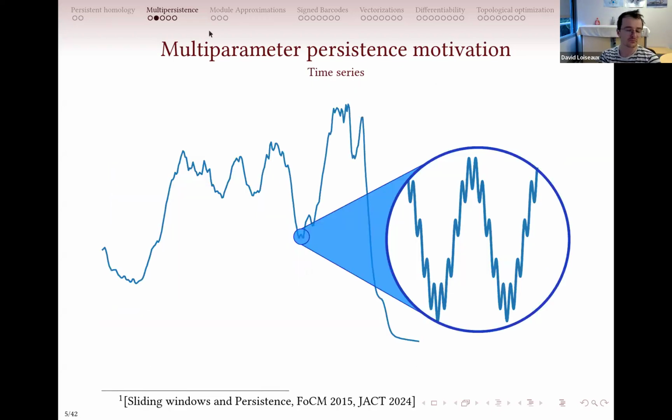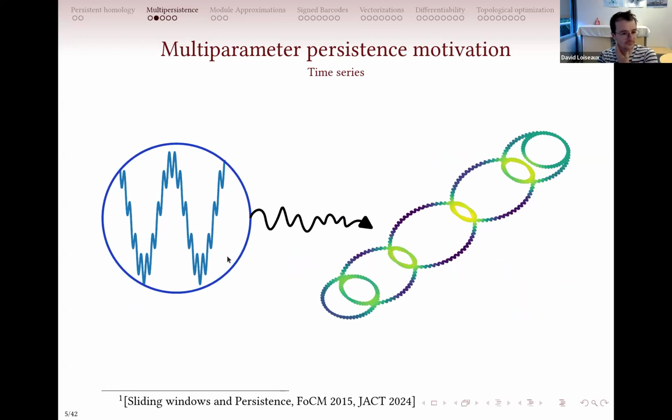Another funny motivation is from time series. When you look at time series, you can hope to find some periodicity signal. It will be in the form of Fourier features, for example. And when you do the so-called time delay embedding, you basically embed this time series into a higher dimensional space, so here it's R2, and this time series becomes some kind of curve like this, and you will translate Fourier features, so periodicity of the structure of your signal, into cycles in homology in some way.